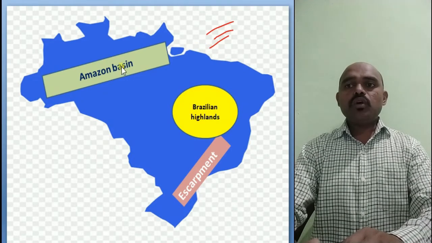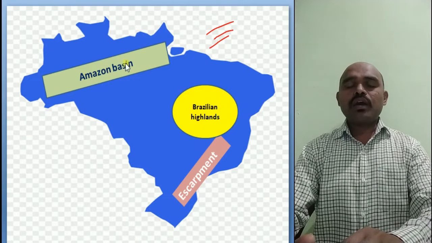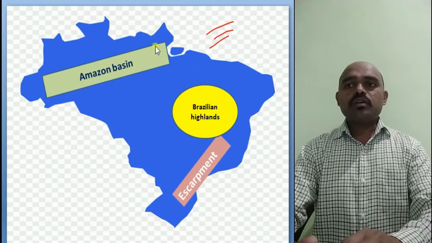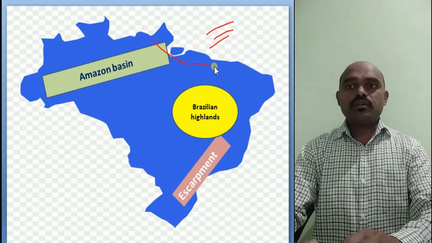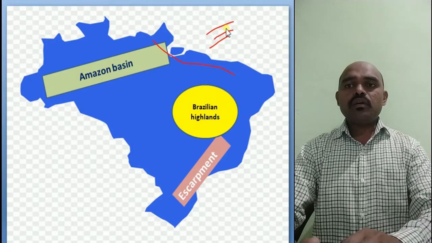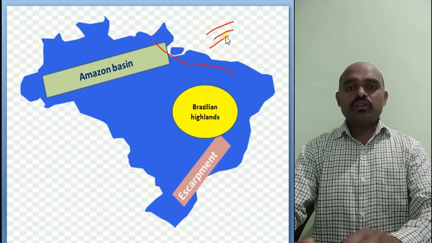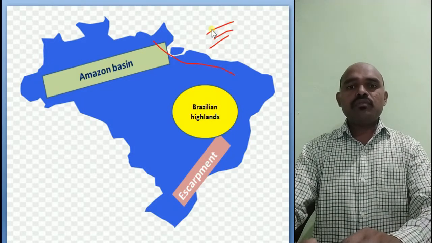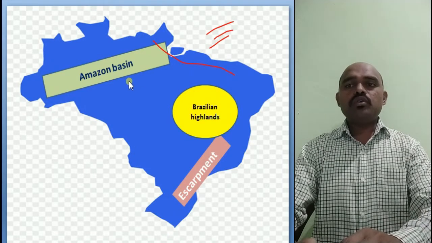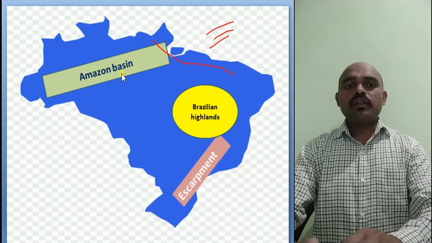Here we do not have any barriers, we do not have mountains, so there are no obstacles for these northeast winds in this region. That is why these winds carry the moisture along and we have huge rain in this Amazon basin. So dear students, I hope that you understood all of this very well.